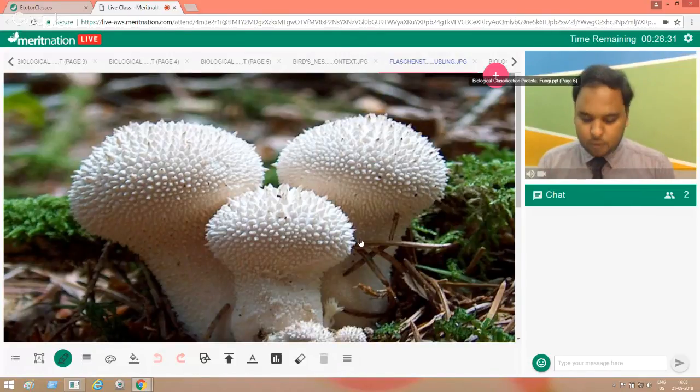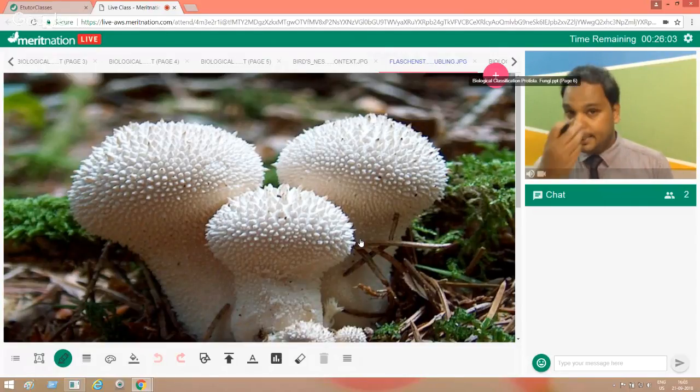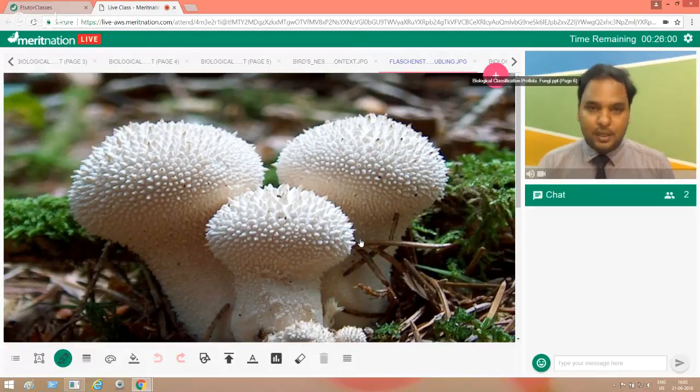Exactly, everyone. Both of them belong to Basidiomycetes. Ascomycetes are normally called sac fungi, and Basidiomycetes are also called club fungi. So the fruiting bodies are club shaped. Exactly, Anuradha. The fruiting body is just like the egg, and that's why it looked like a nest. Hope this is pretty much clear to everyone. I asked this question because first of all, you should understand the various examples of different groups of different phylum. That is why it is important.